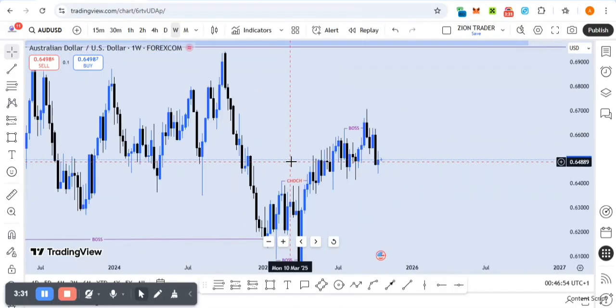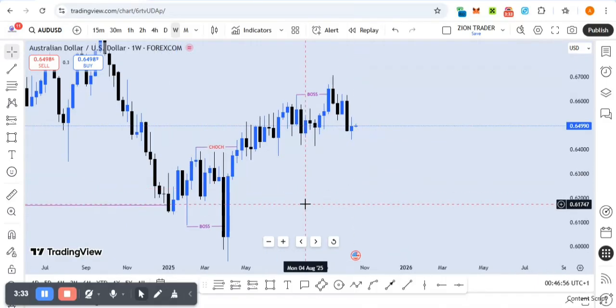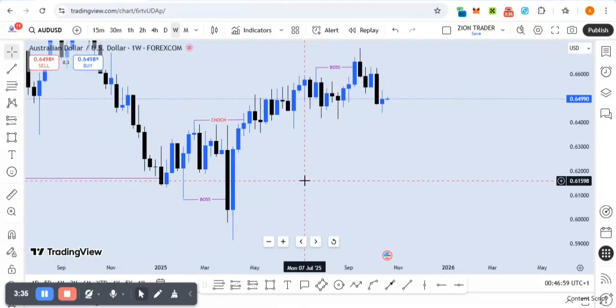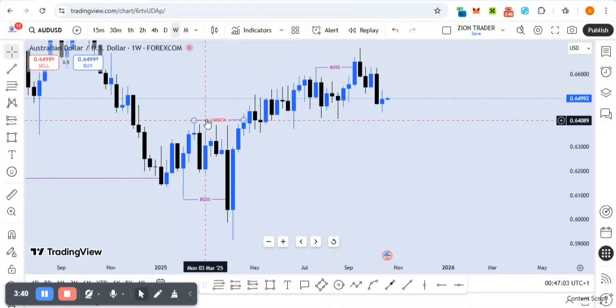Now let's get back into the weekly time frame structures. Knowing that we are bearish on the monthly time frame, on the weekly time frame we can see that we have a change of character here already.